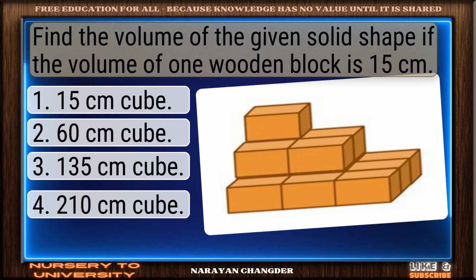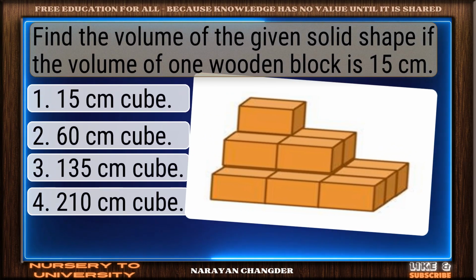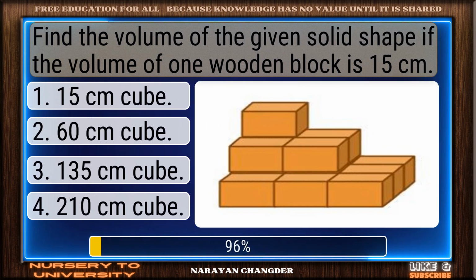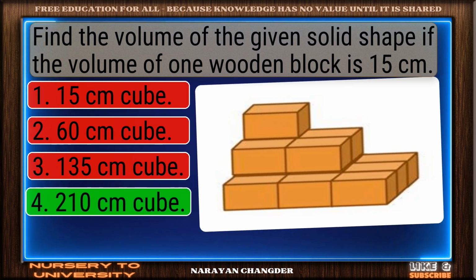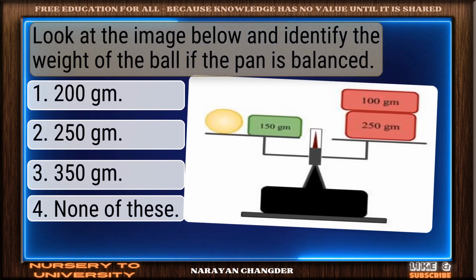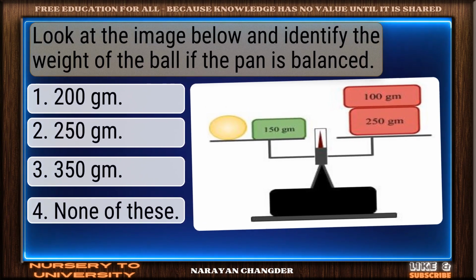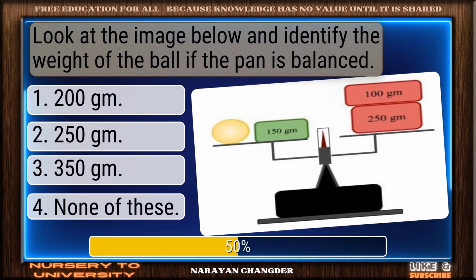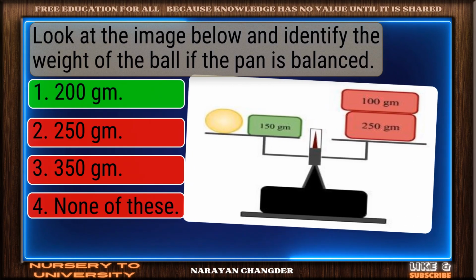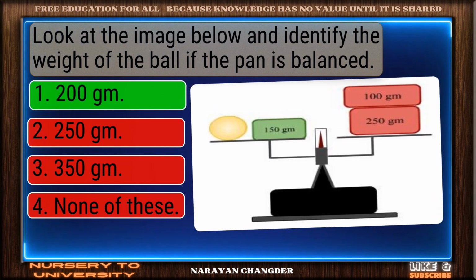Find the volume of the given solid shape if the volume of one wooden block is 15 cm³. Correct. 210 cm³ is the right answer. Look at the image below and identify the weight of the ball if the pan is balanced. Correct response. 200 g is the most accurate answer.